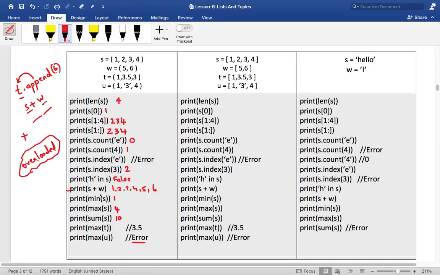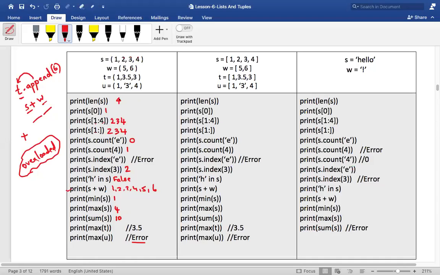Now what is the minimum value in S? It is 1. What is the maximum value in S? It is 4. And what is the sum of S? Sum of S is 10. What is the max of T? The maximum element in this is 3.